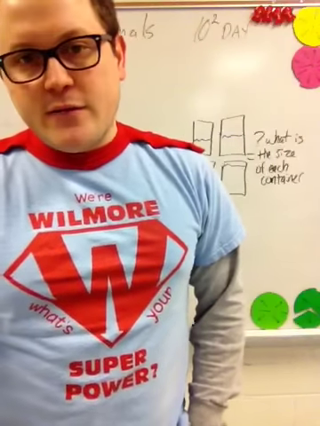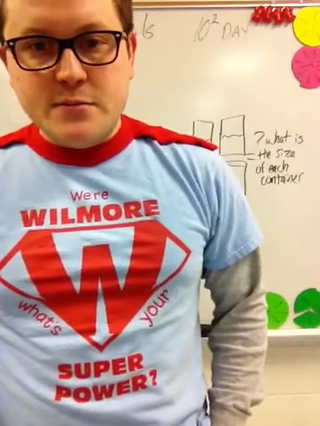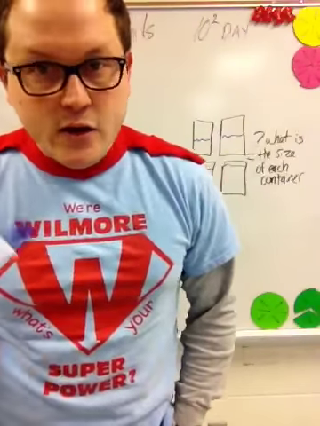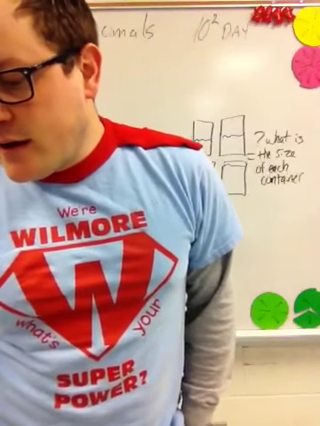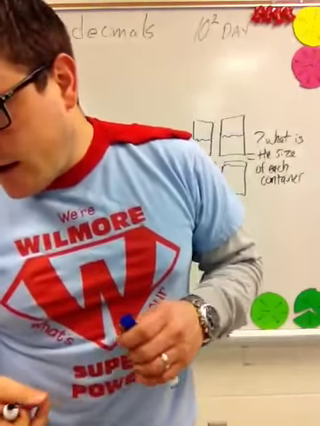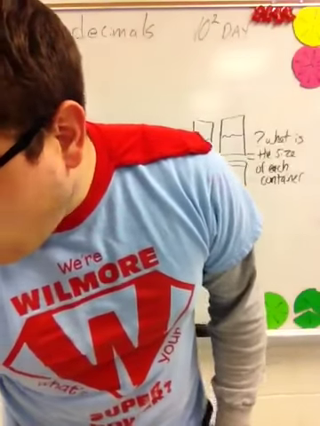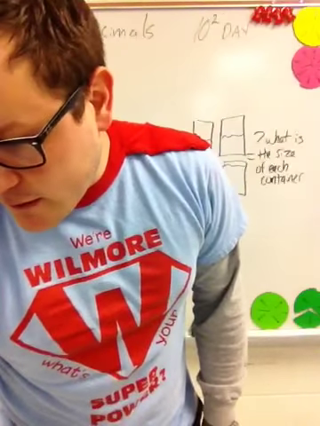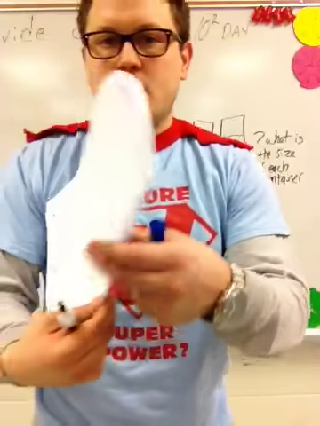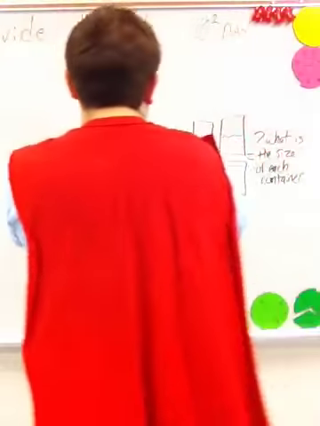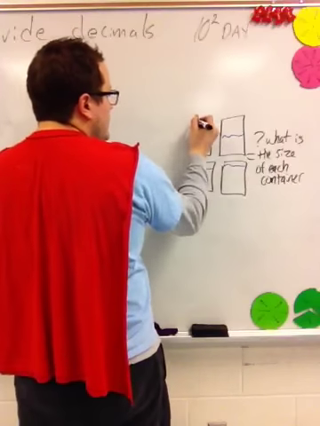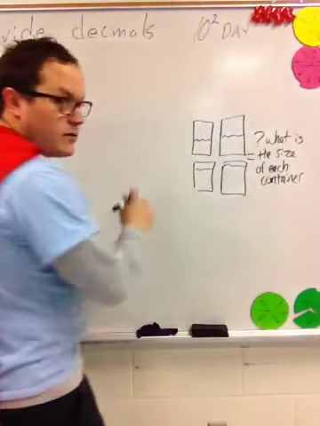But I'm just going to give a little bit of my input on these problems, and maybe hearing it from me and seeing it a couple more times, you might be able to understand it. So this is number 4 on page 1F40 on the homework packet. The one where it says Yasmin bought some apple juice. So we're going to be dealing with apple juice. I'll read the problem and then I'll show you how I would begin to solve it.